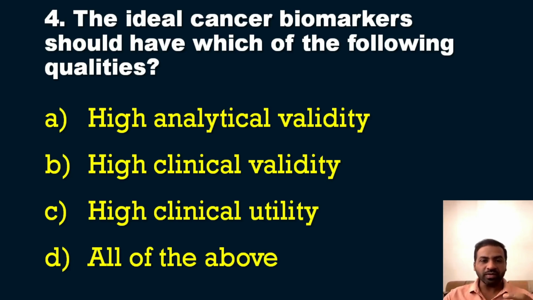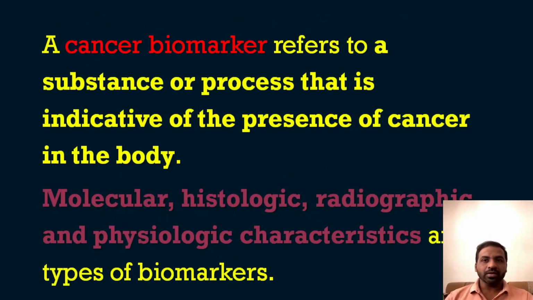We should first know what a cancer biomarker is, so we will discuss that now. A cancer biomarker refers to a substance or process that is indicative of the presence of cancer in the body. So cancer biomarkers can be referred to as any substance or any process that is indicative of the presence of cancer cells in our body.